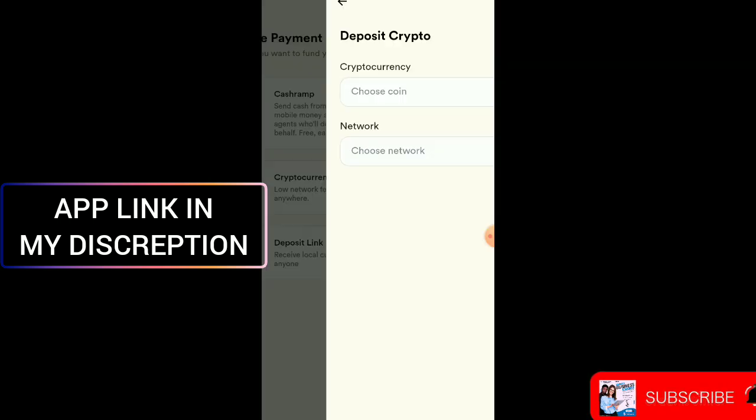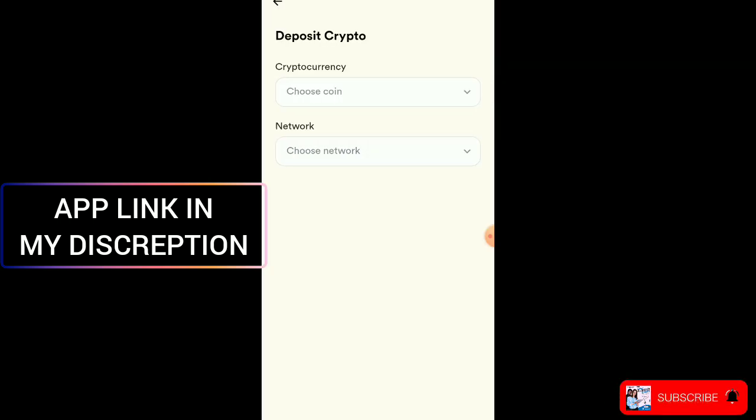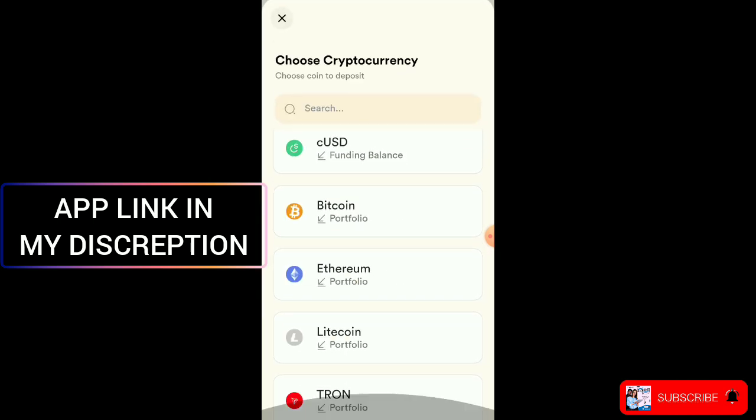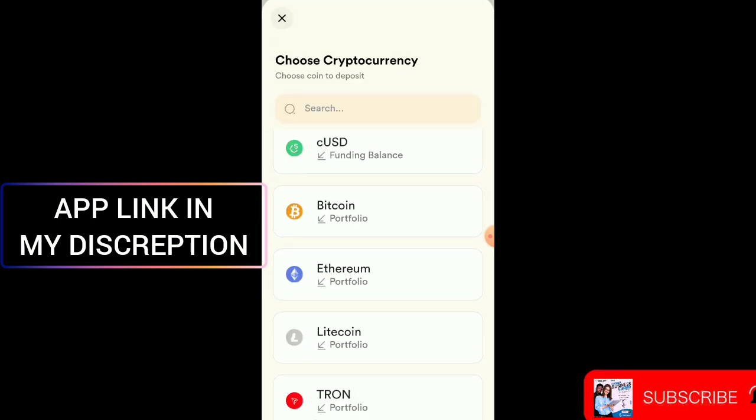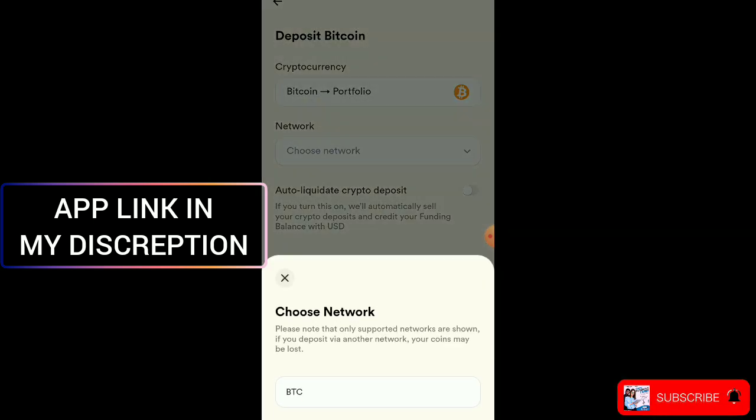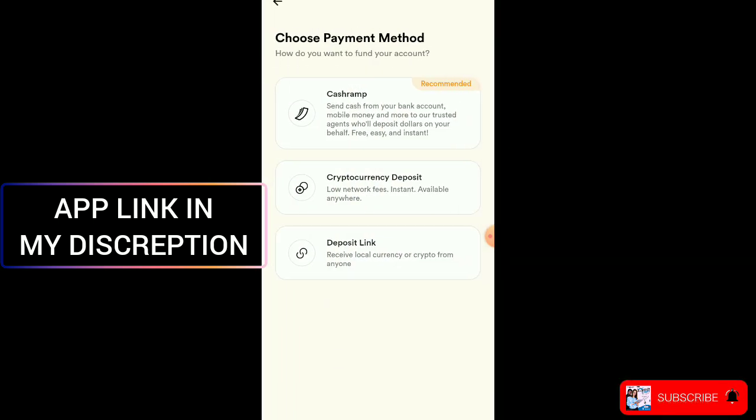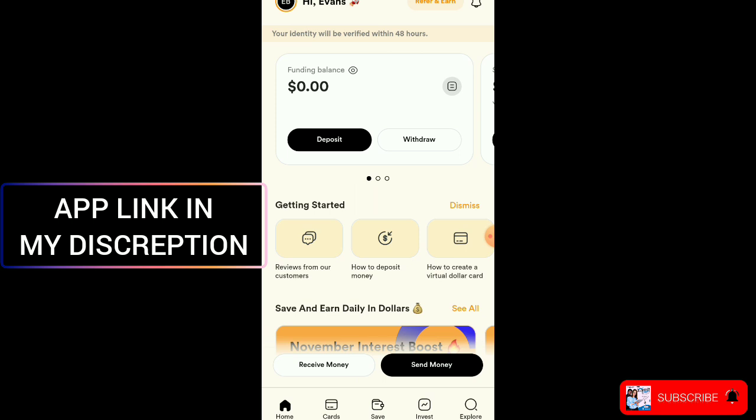Or you can deposit through crypto network. You can choose the coin, let's say Bitcoin, and you choose the network. Then you can deposit.